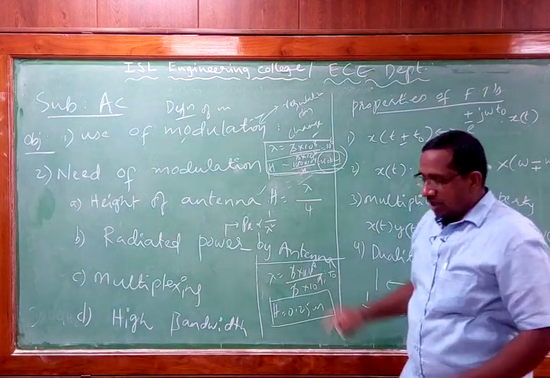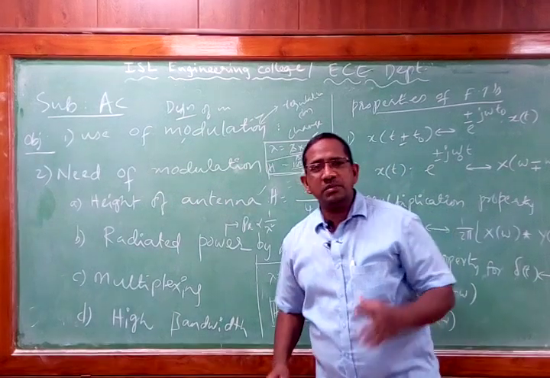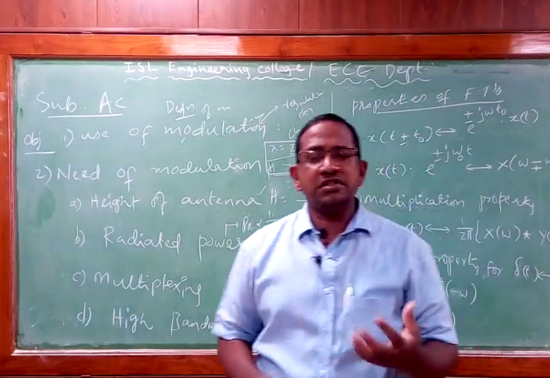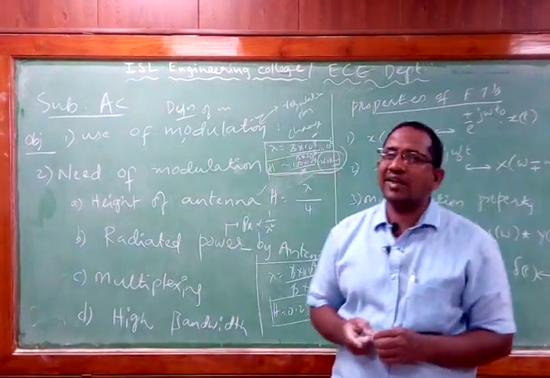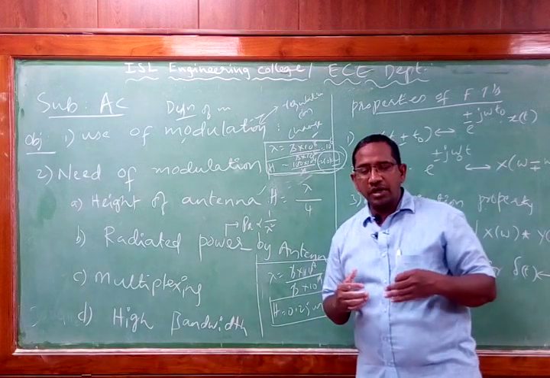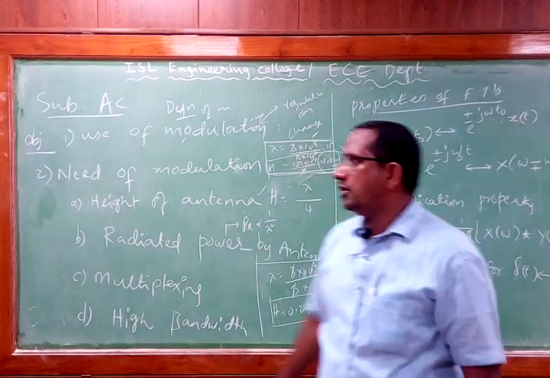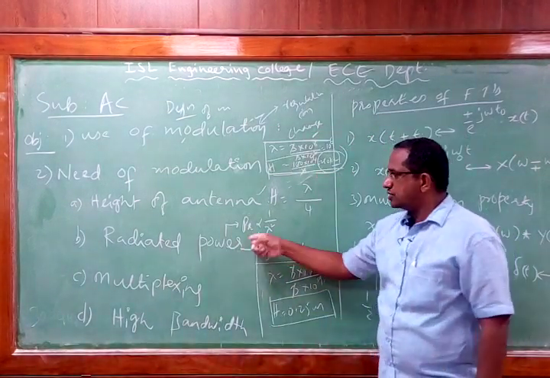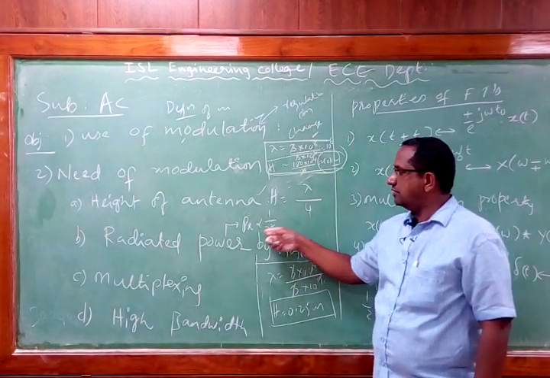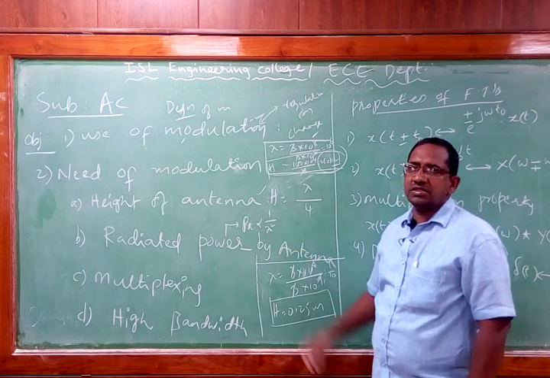That means if you want to radiate a signal with high power, then the cost of the system is going to increase drastically. So if you want to radiate less power, the cost is going to reduce. So therefore the power radiated is going to be very high for high frequency signals.